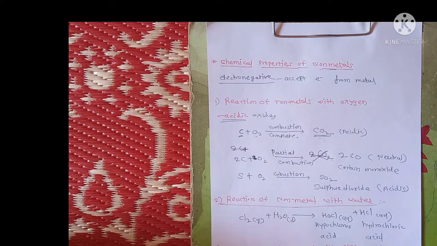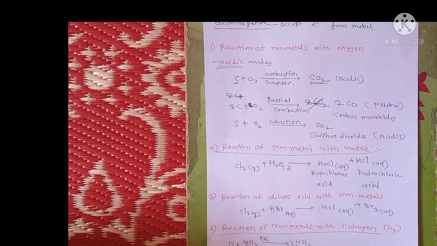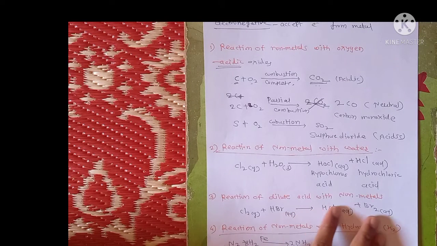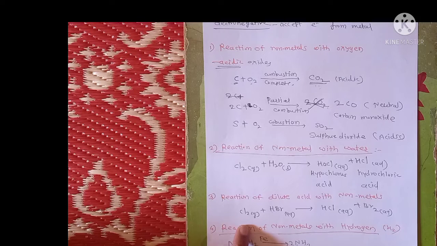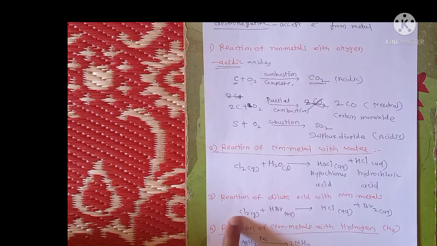Then again, the third chemical property of non-metals is the reaction of non-metals with dilute acid. We can also call it the reaction of dilute acid with non-metals. Here the halogen-containing acids react with the halogens. Other non-metals do not react with dilute acid, but halogens react with dilute acid. So this reaction is also called the halogen exchange reaction.